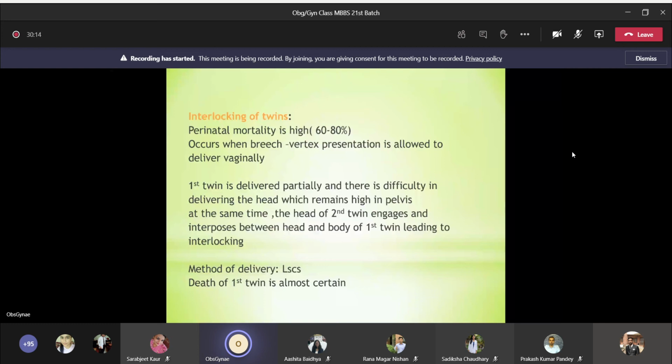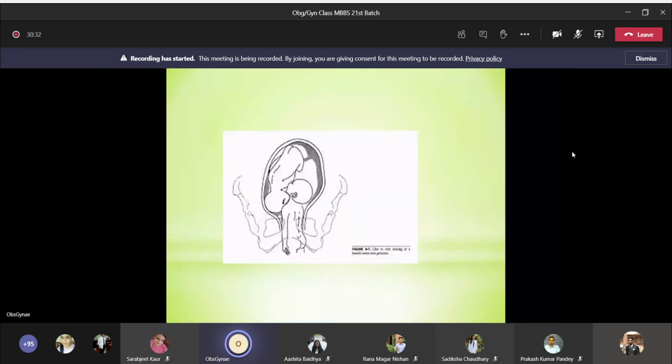Okay, so the mode of delivery is always cesarean section, and death of the first twin is almost certain because half the baby is delivered already. Okay, only the head is inside. So that's why the first baby will die, but you can sometimes salvage the second baby. So this is the interlocking. Here, this is the first baby which you are delivering, and before this head engages, the head of the second baby engages and interposes in between. Now you cannot deliver this vaginally, and we have to go for cesarean section.